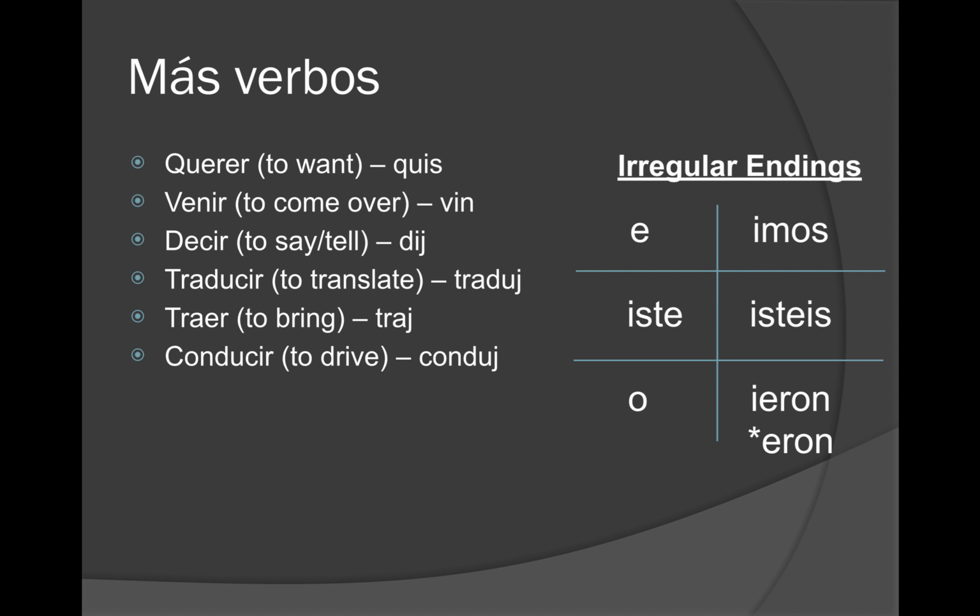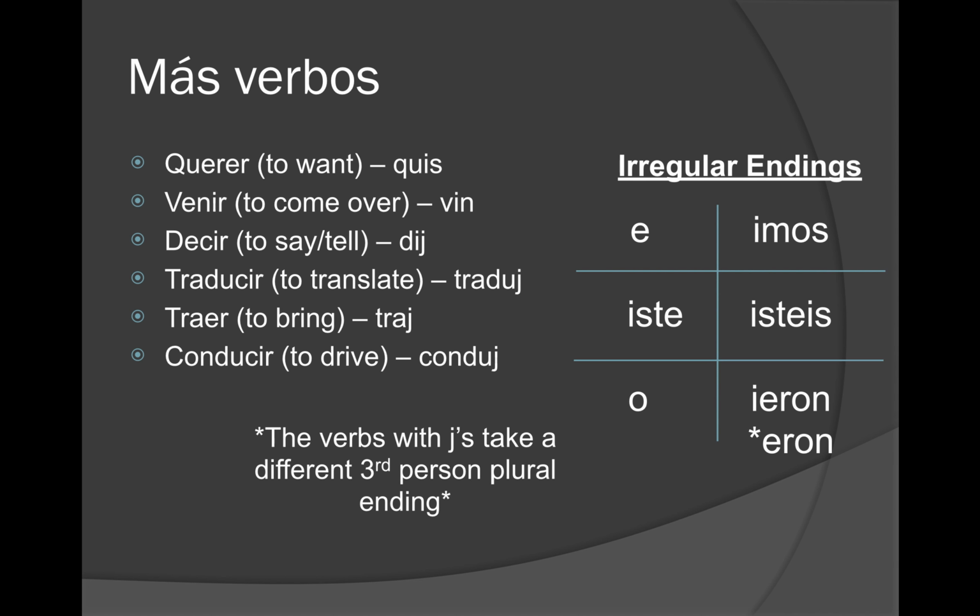So if you wanted to say I wanted, you'd say quise, quisiste, quiso, quisimos, quisisteis, and quisieron. Vine, viniste, vino, vinimos, vinisteis, and vinieron. With our J verbs, the verbs that end in J, or the stems that end in J, as in decir, traducir, traer, and conducir, you are actually going to substitute the ellos, ellas, ustedes ending ieron with just eron. So basically taking out the i. So instead of dijieron, it just becomes dijeron. Tradujeron, trajeron, and condujeron. Again, the verbs with J's take a different third person plural ending. It just drops the i.